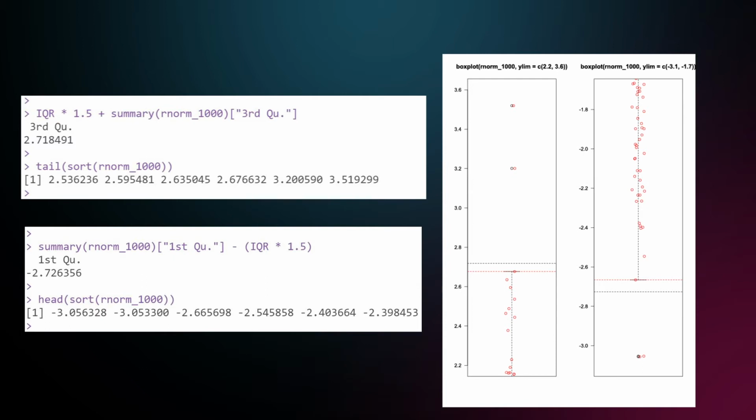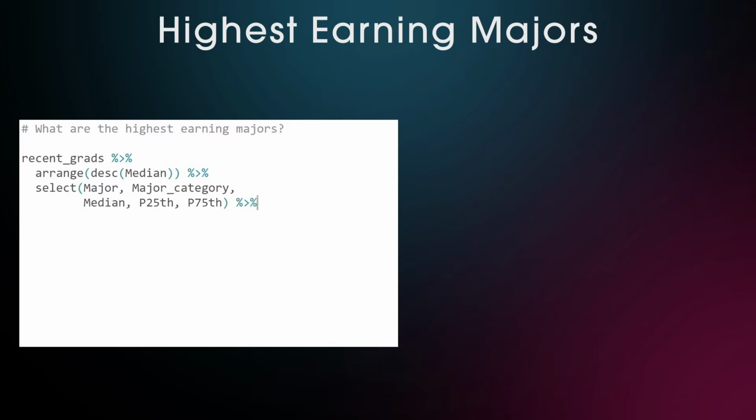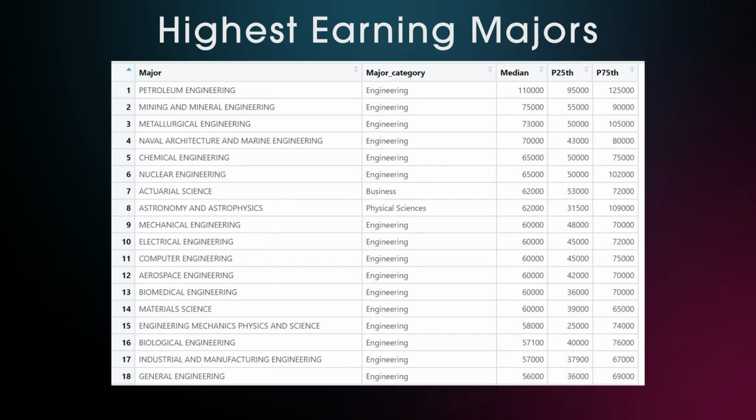Now let us look at the individual majors and the amount of money you could expect to earn after graduating. We simply arrange by decreasing median income, select relevant variables to display with the view function to get the following results of majors that earn the most. The top 18 that make $56,000 or more are almost exclusively engineering, with some business and physical sciences mixed in. This we already learned from the previous box plots showing us the major categories that earn the most.